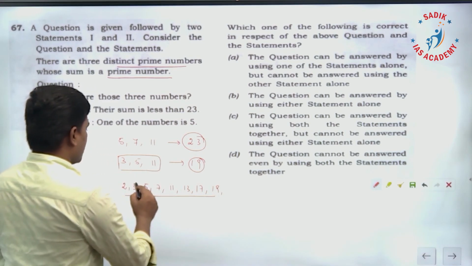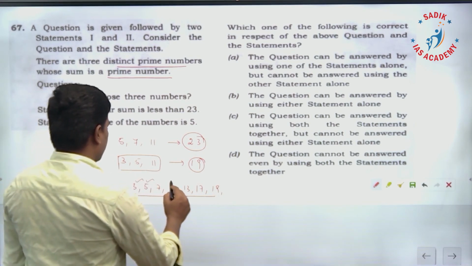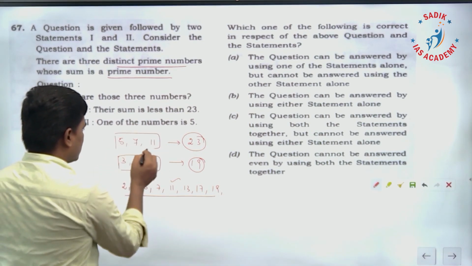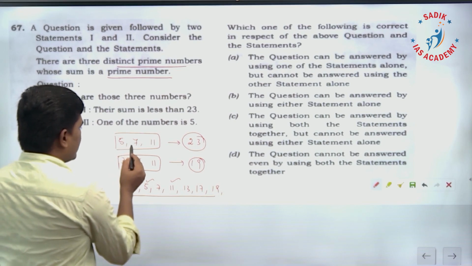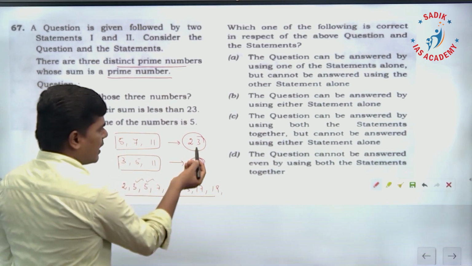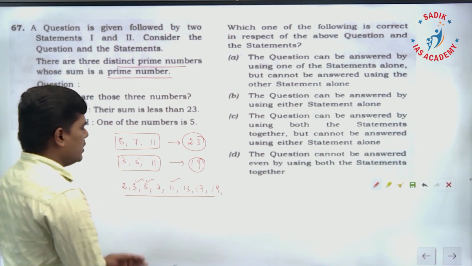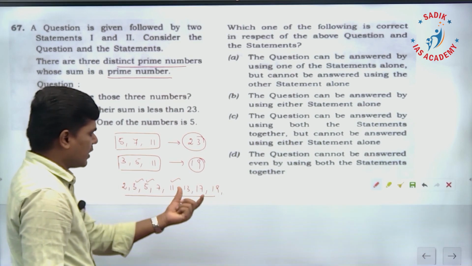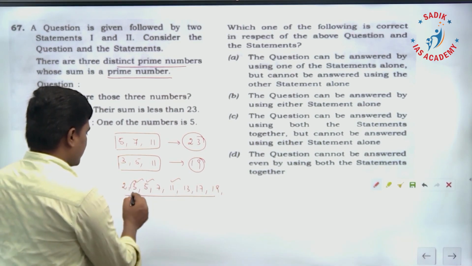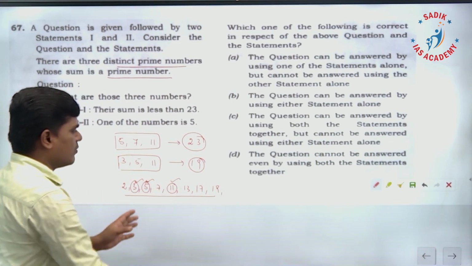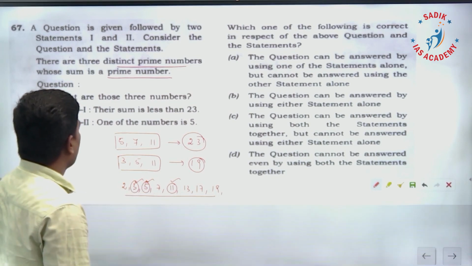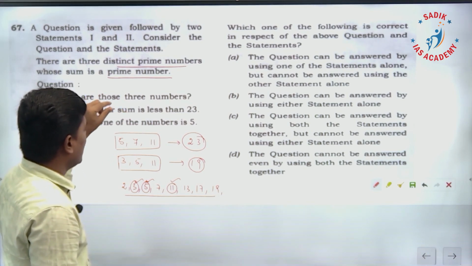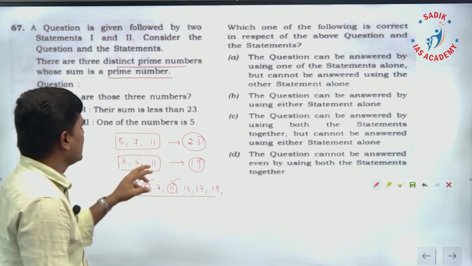3, 5, 11. These 3 numbers. And I have given another combination also here: 5, 7, 11. This gives a prime number, but it is not less than 23. If you add 3 numbers less than 23 and the sum is a prime number, only these 3 numbers are possible. In any other combination, you will not have a prime number. That means this statement is enough to answer. I am able to distinctly say what those 3 numbers are.